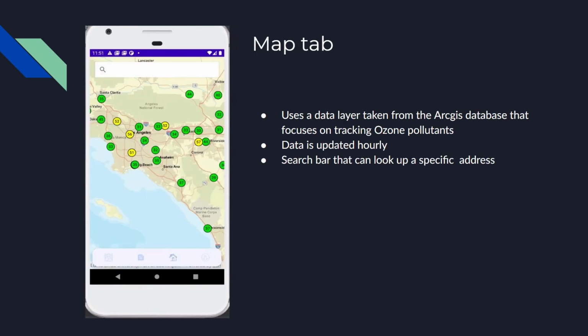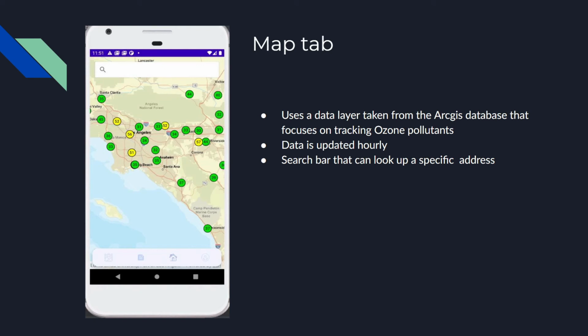Once you log in, you'll be taken to the map tab of the app. This is the default tab that the login screen will always take you to when you first log in. You will have a map with a data layer taken from the ArcGIS database. That layer is provided by the Office of Air Quality and is updated once every hour. You can see all these points here, that's all the locations that will tell you some air quality information.